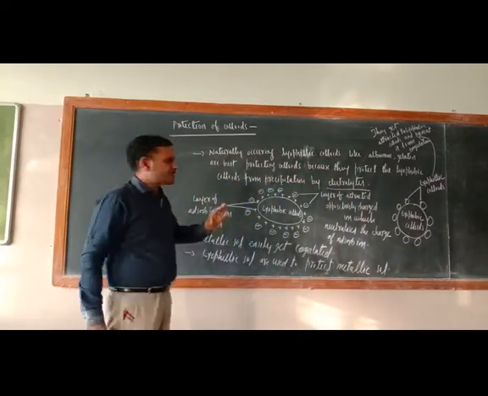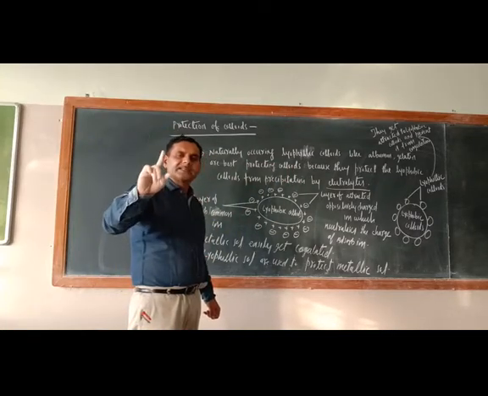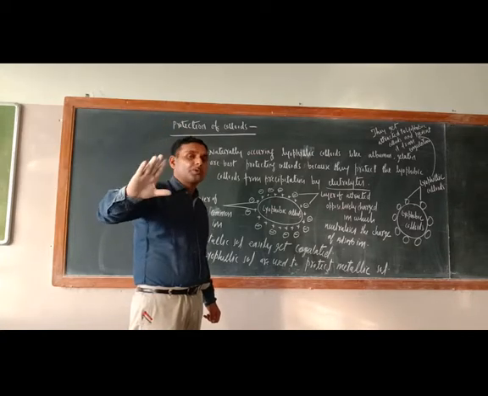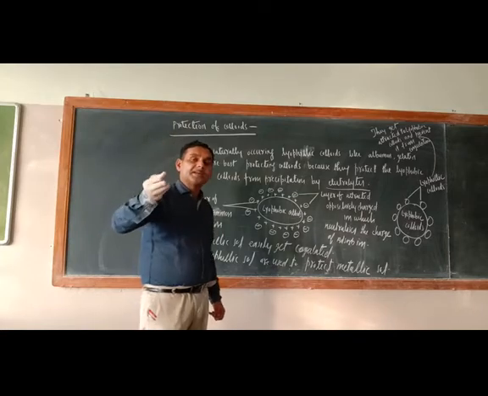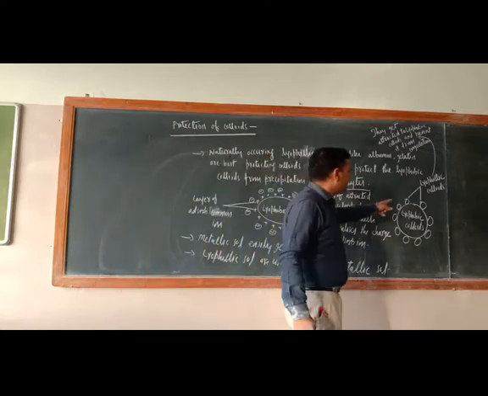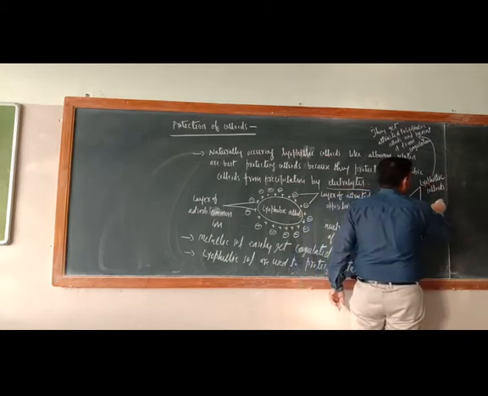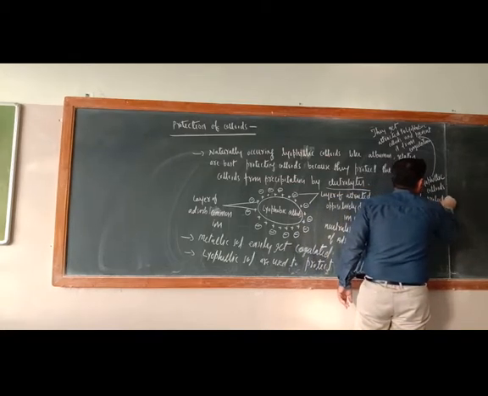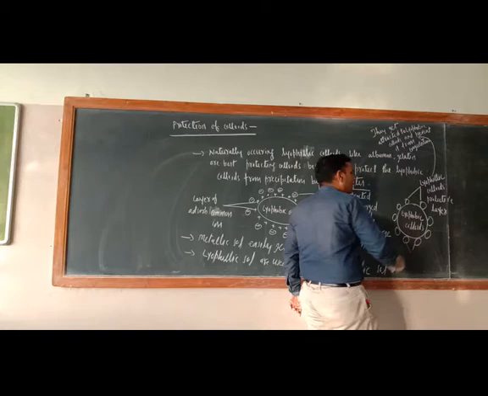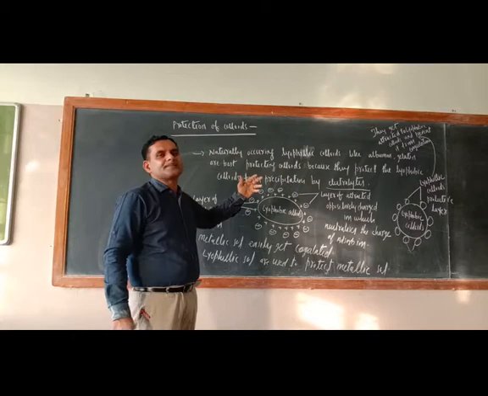So try to understand. Lyophobic colloids very easily get precipitated. To protect the lyophobic colloids from being precipitated, we add the lyophilic colloids. The lyophilic colloids will form the protecting layer. Here you can write: lyophilic colloids protective layer. They will form the protective layer over the lyophobic colloids and stop them from being precipitated.